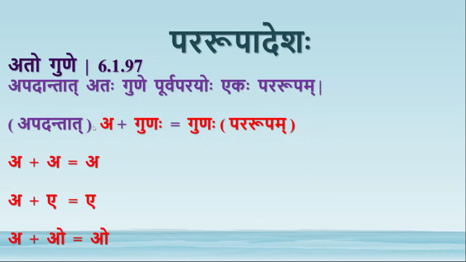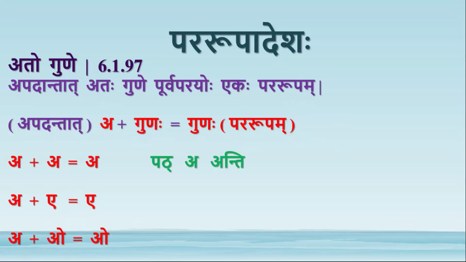This is a plus a becomes a. If hrasva is followed by a, then it becomes a. If a is followed by o, then it becomes o. These are the guna letters. So if a hrasva vowel which is not present at the end of a pada is followed by a guna letter, these three are the guna letters, then both combine to form pararupadesha.